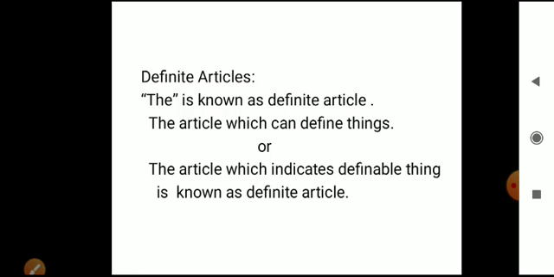What is the definite article? The is the definite article. Only one article, the, is a definite article. And why is it known as the definite article? Because it is going to define things. It is going to indicate definable things. For that sake, it is known as the definite article. Right? So let's move to the next slide.